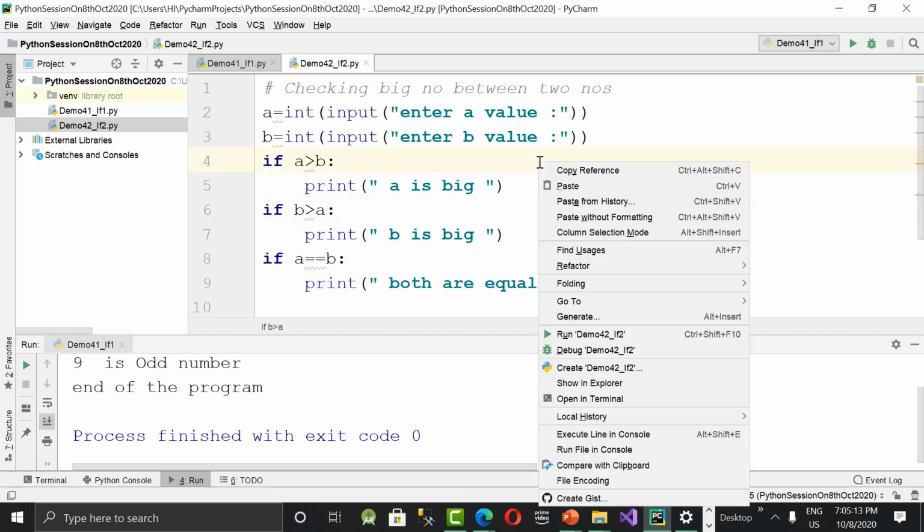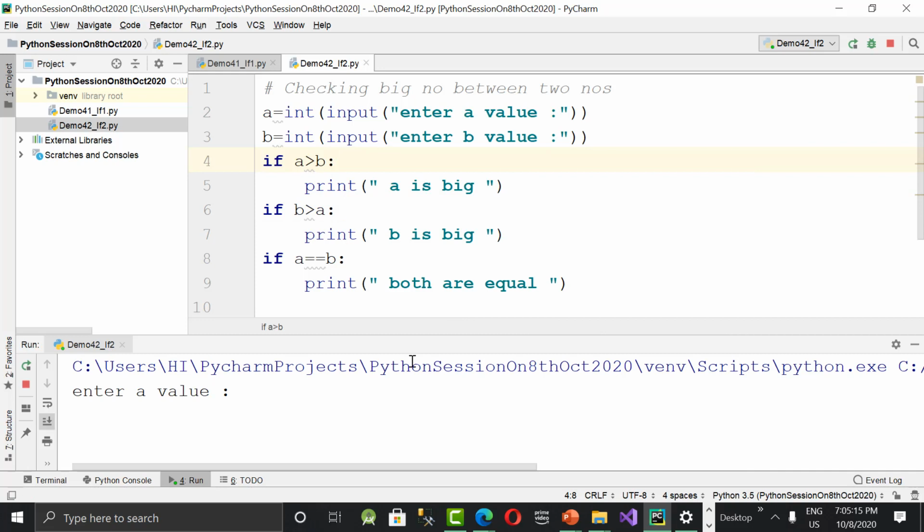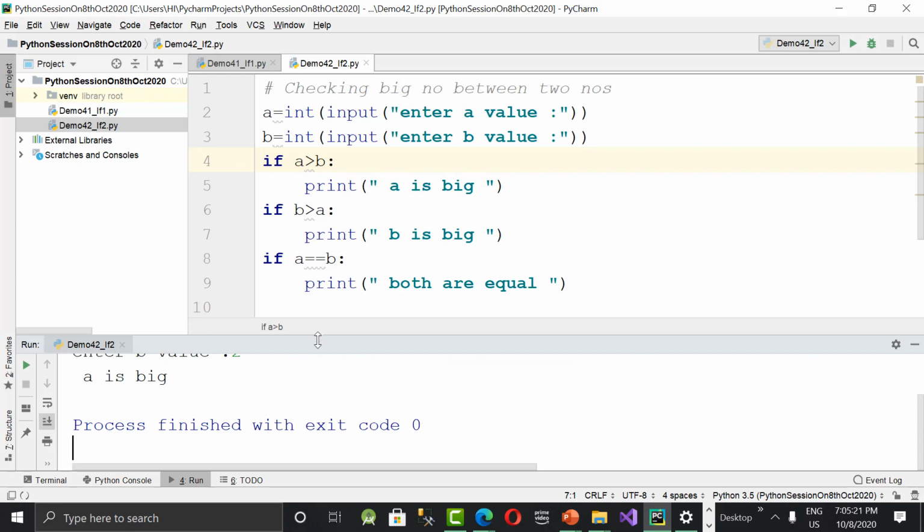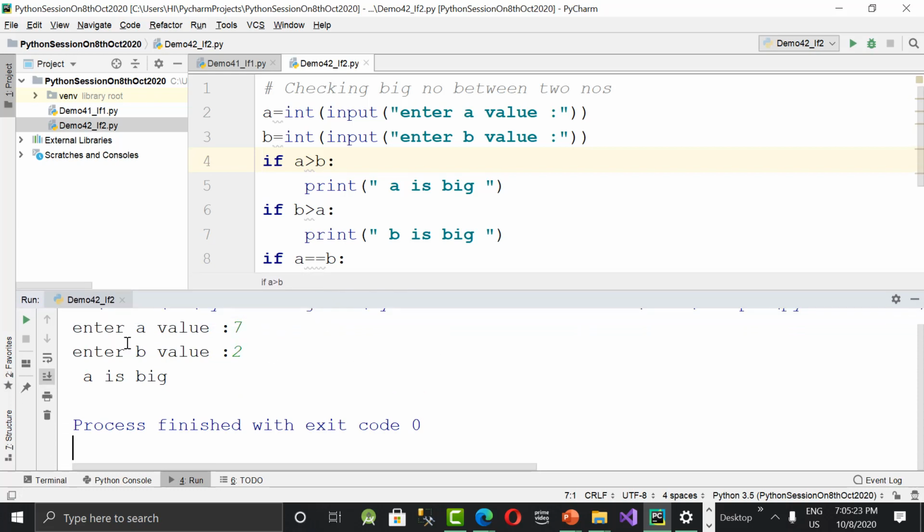Let's run it and check it out. It is asking for a value. I gave 7. b value I said 2. See the output now. What is it saying? a is big. Or you can give a outside double quotes and say is big, so 7 is big will be printed if you want to print like that. Right now I gave it like this. See, 7 and 2, so obviously 7 greater than 2, a is big.